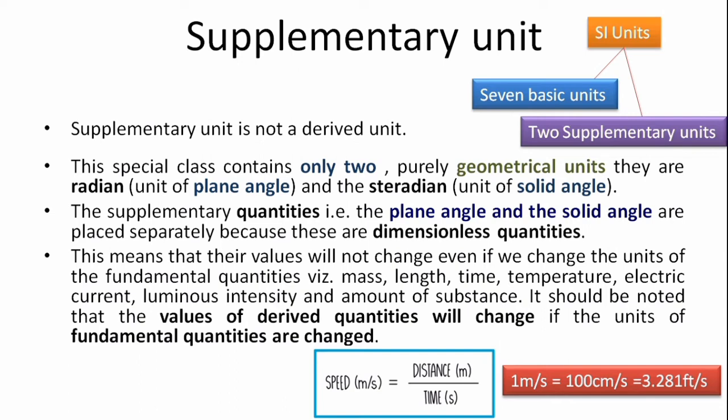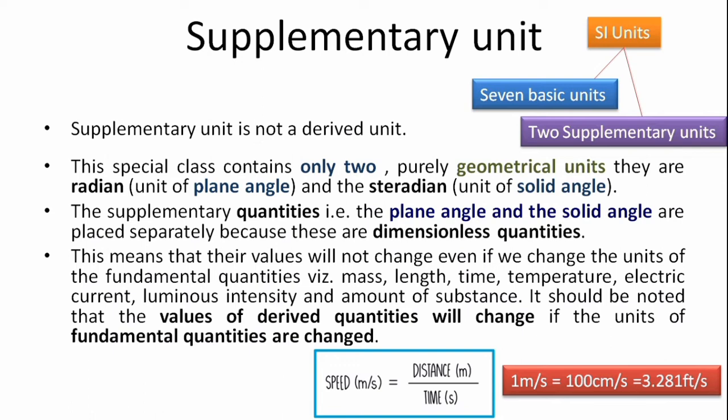So it should be noted that the values of the derived quantities will change if the units of the fundamental quantities are changed. Let us take one example. Speed is equal to distance by time. The unit of speed is meter per second, the unit of distance is meter, and the unit of time is second. If I change the unit of the fundamental quantity meter into centimeter or foot, then the value of the derived quantity gets changed.